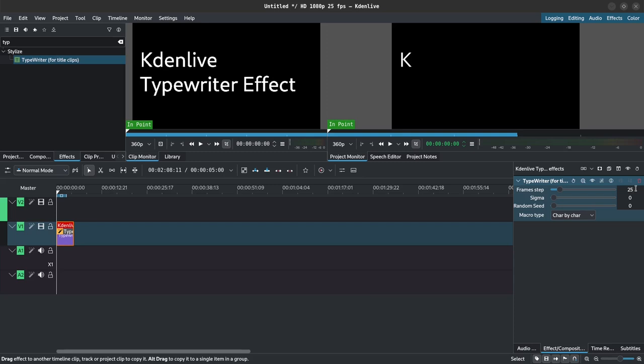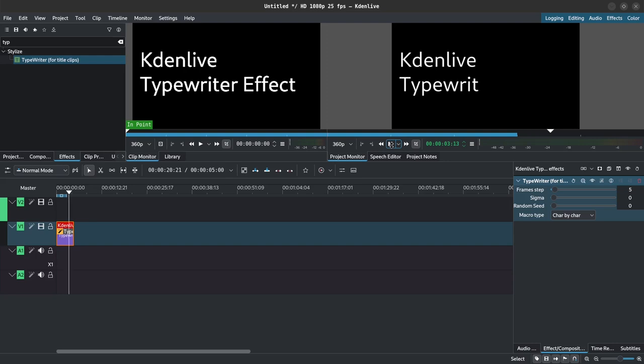So now that we've got this, there's the frame step. The lower this value, the faster it is, and the higher the value, the slower it is. So let's try something like 5, enter, and play. That might suffice for this. So we'll probably reduce it a bit to 2.